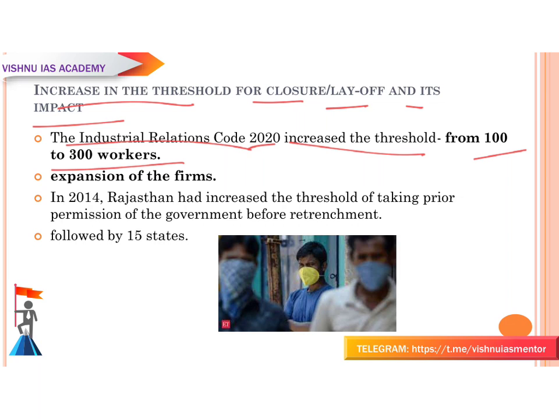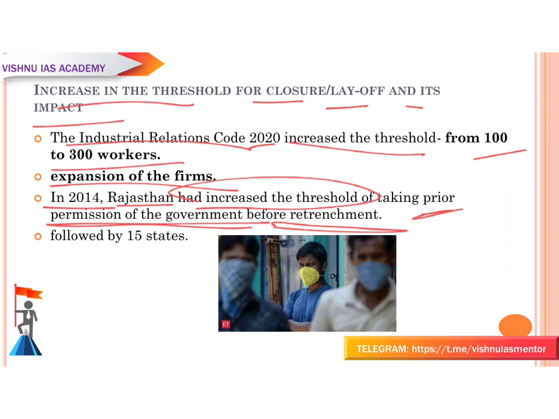By doing this, it will help in addressing the matters of expansion of the firms. In 2014, Rajasthan had increased this threshold. What they did in 2014 is increase the threshold for taking permission from the government before retrenchment. Prior permission means permission in hand beforehand, before something happens. So they have to take the prior permission of the government before doing the retrenchment, and this threshold was increased.